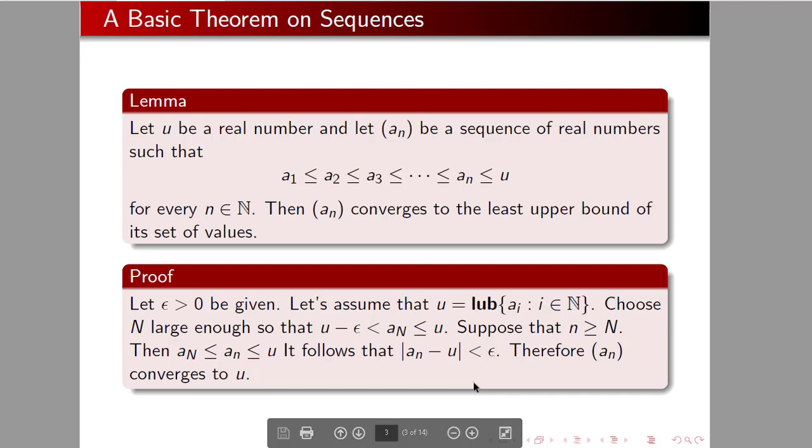So we got it in what? 1, 2, 3, 4, 5, 6 sentences, something like that, and even leaving out a period here in a typo. So there are 3 parts to this. Challenge with your epsilon, find a capital N that will do the work for you, and then in the third part you're testing to make sure that your capital N works for you. This is the basic 3 parts.